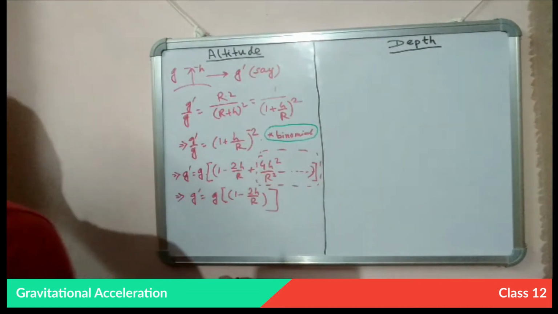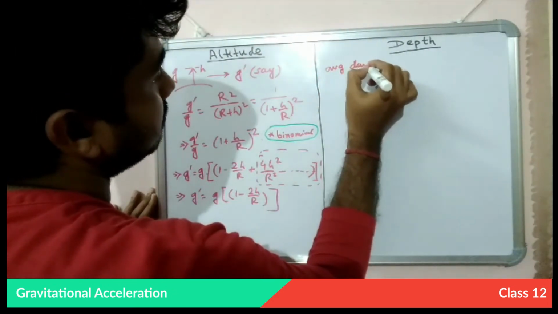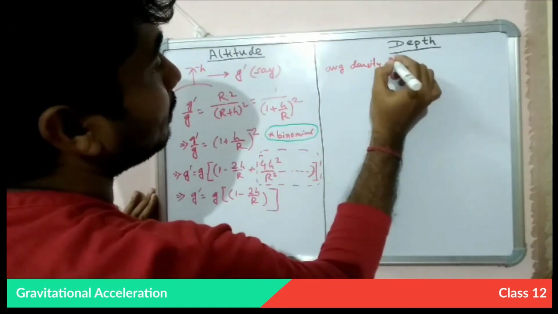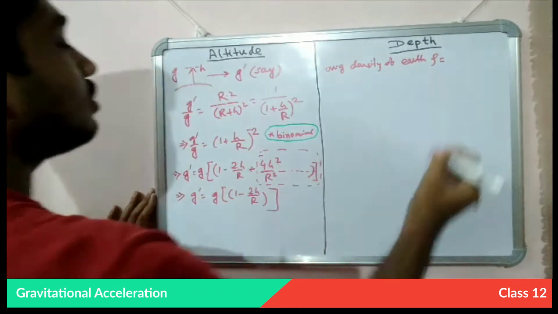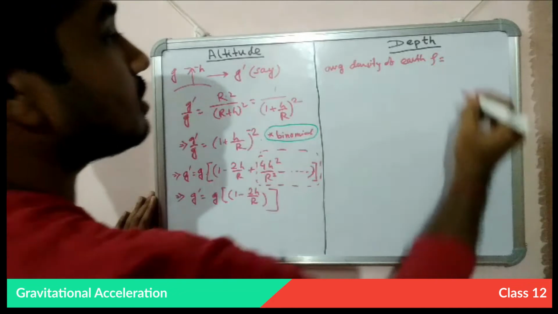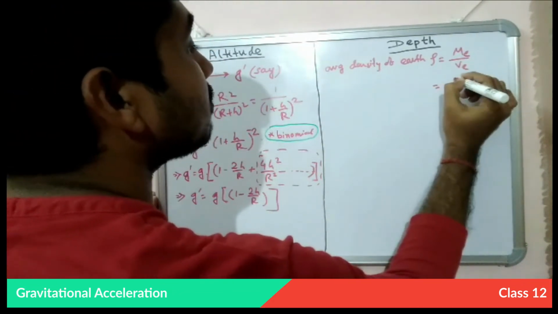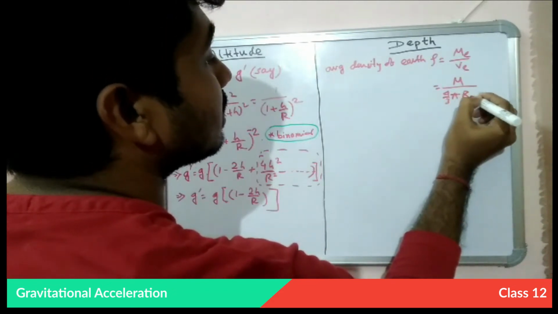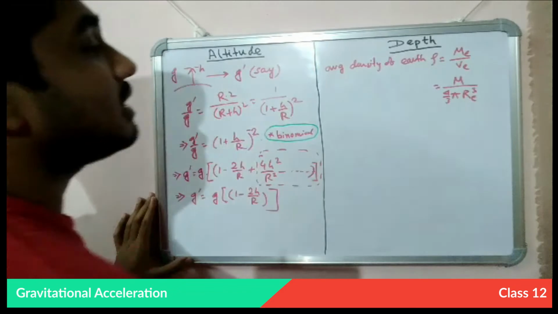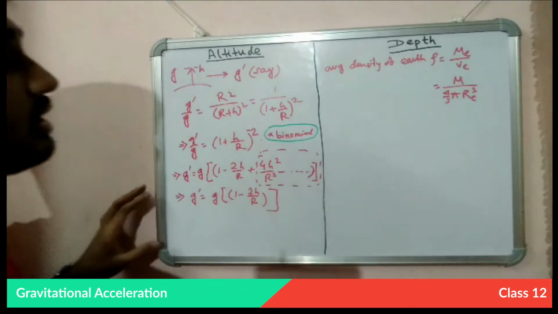We will find the average density of earth. Suppose rho is mass by volume, so mass of earth by volume of earth. Mass of earth is M and volume is 4 by 3 pi R cube, R being the radius.